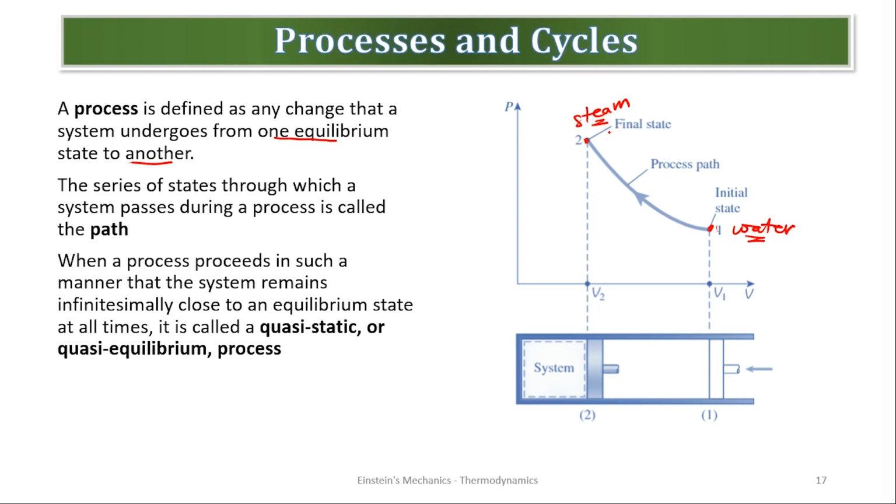Very simple. So the series of states through which a system passes during a process is called a path. It's called a path. So this is the process path. We know that water cannot just jump from one point to steam. It has to go through a series of states.